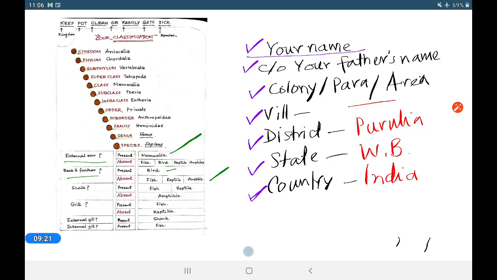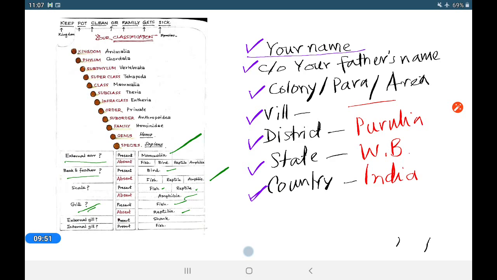Scales separate the fish and the reptilia from amphibia, where they are absent. If gill is there, it is present in fish, but in reptilia it is absent. External gill, then shark. Internal gill, then it is bony fish. See, on the basis of the characteristics we have kept everything.